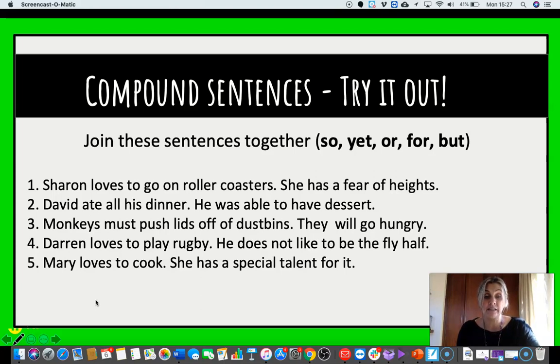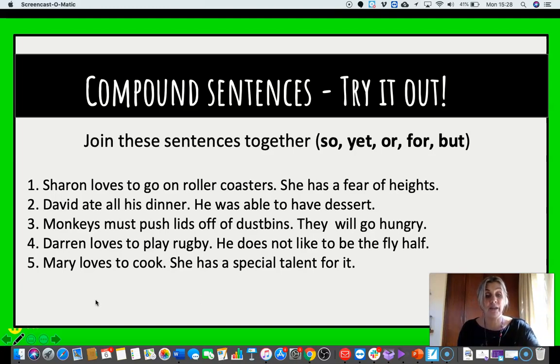Number 2, David ate all of his dinner, so he was able to have dessert. Number 3, monkeys must push lids off of dustbins or they will go hungry. It's the only way they can get to the food inside. Number 4, Darren loves to play rugby, but he does not like to be the flanker.